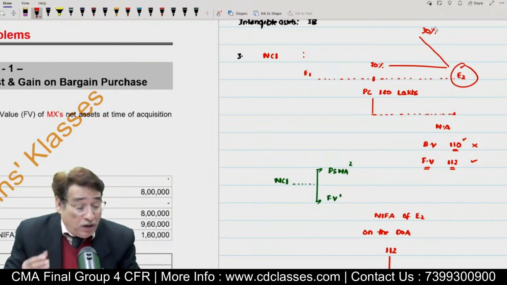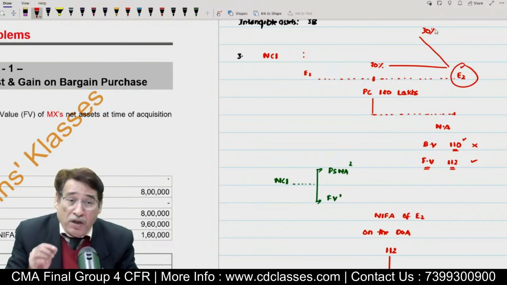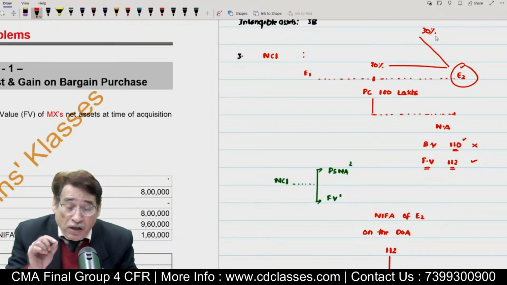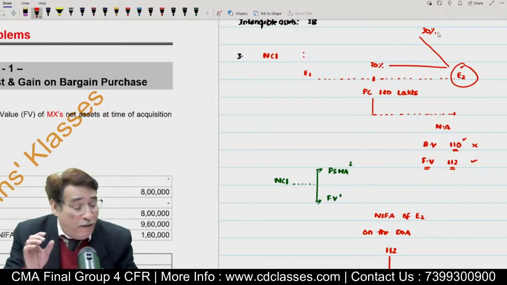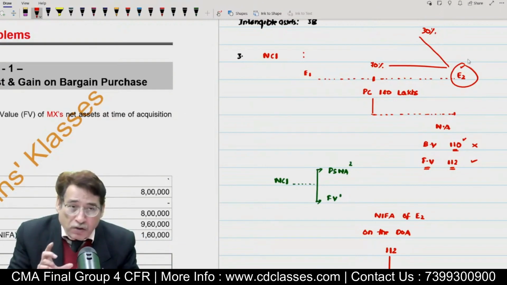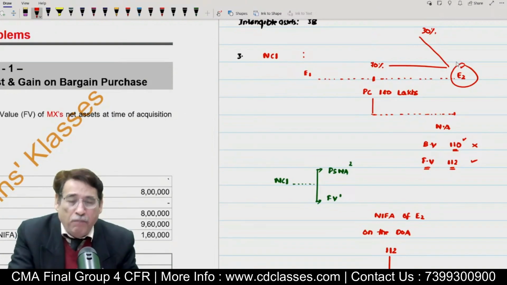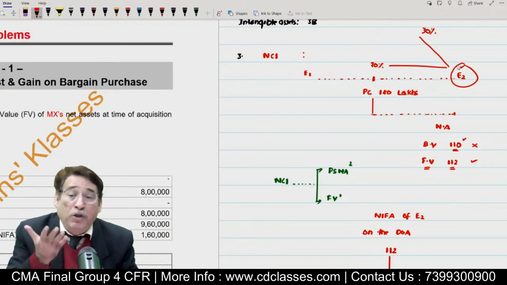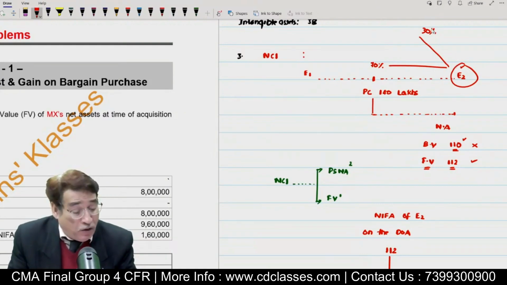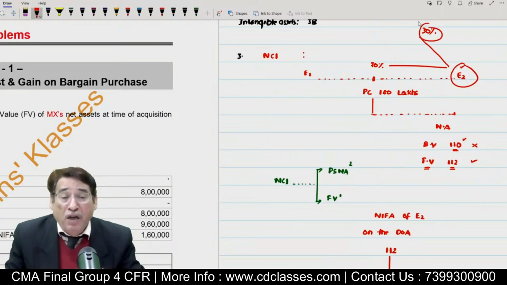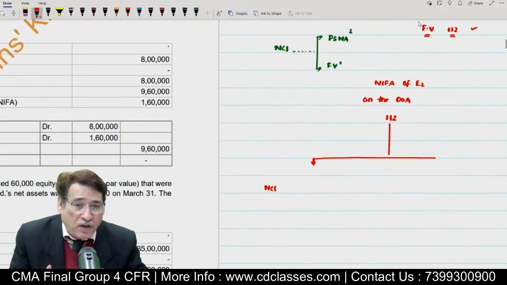No. The other shareholders are known as non-controlling interest holders because they are the shareholders of this entity. Quite obviously, they have got some interest in it, but they do not have the control in it. They have the interest, but they do not have the control. That is why the other shareholders are known as non-controlling interest holders. Is it clear to you?